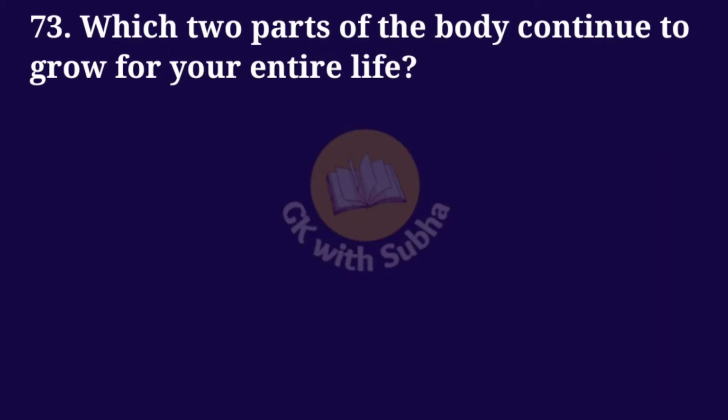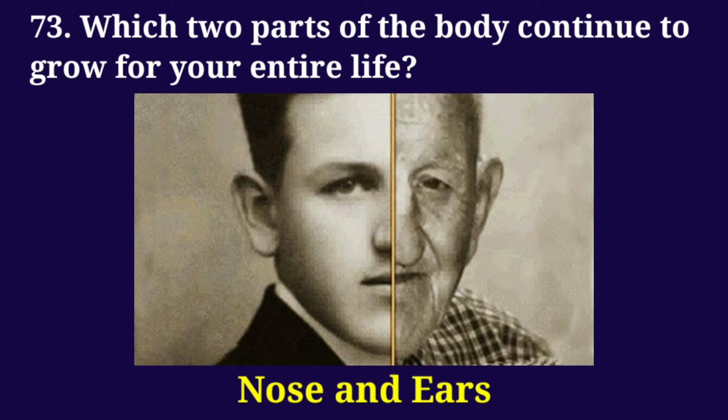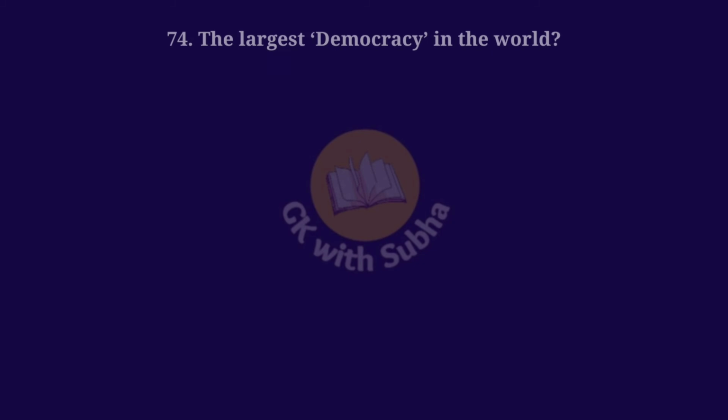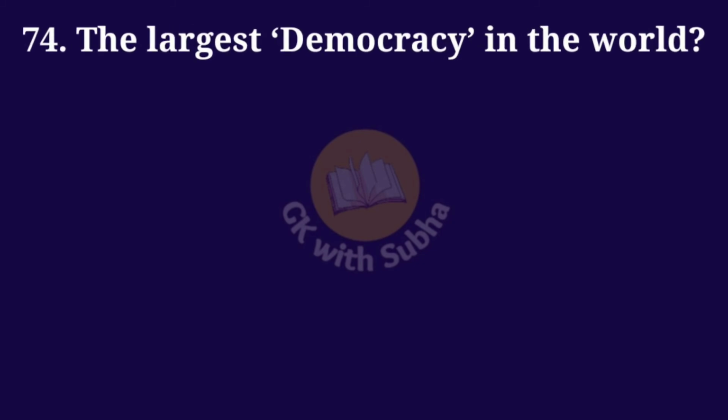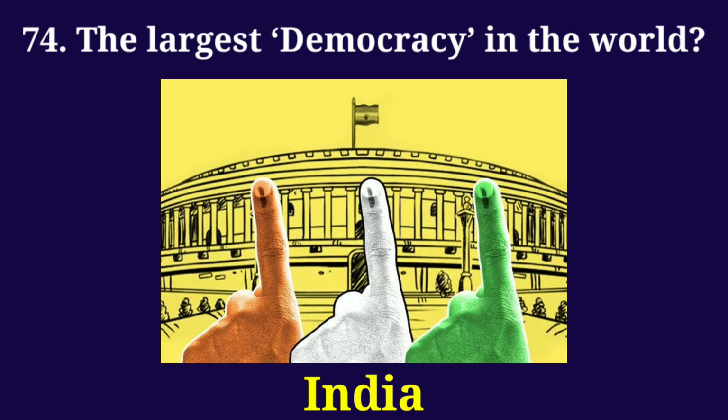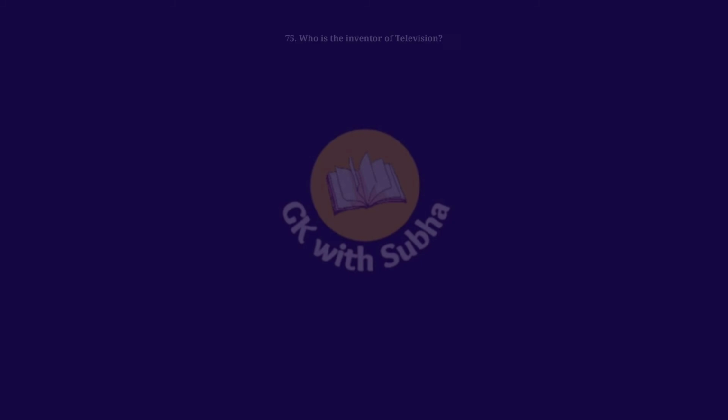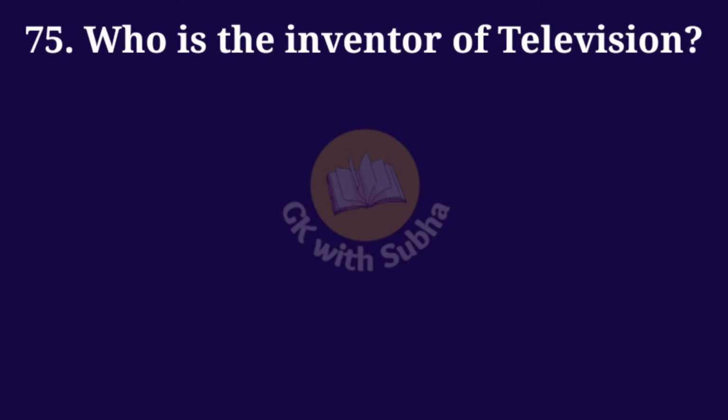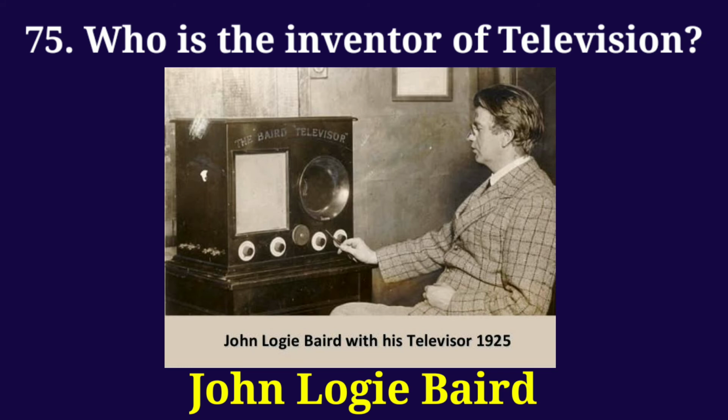Which two parts of the body continue to grow for your entire life? Answer: nose and ears. The largest democracy in the world? Answer: India. Who is the inventor of television? Answer: John Logie Baird.